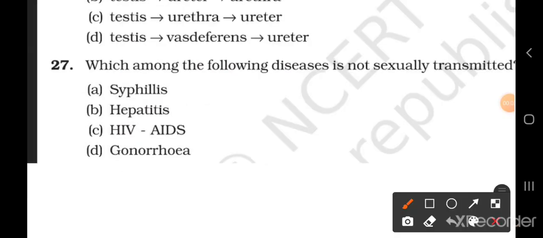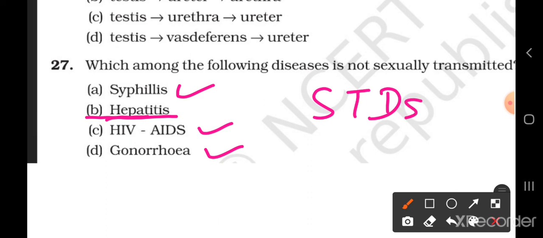Question number 27. Which among the following diseases is not sexually transmitted? And the correct answer is answer B, hepatitis. Other three options, that is syphilis, HIV/AIDS and gonorrhea, these are known as STD, means sexually transmitted diseases. And hepatitis is caused through contaminated water and food. So hepatitis is not a sexually transmitted disease.